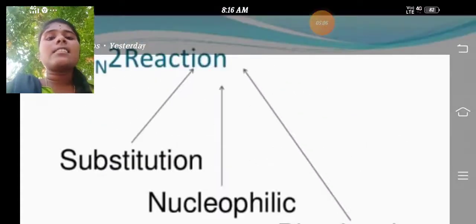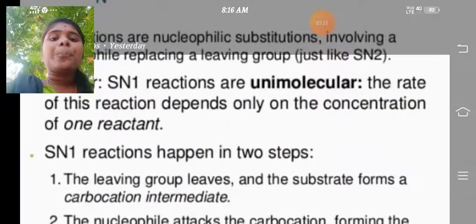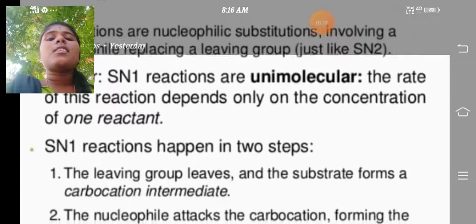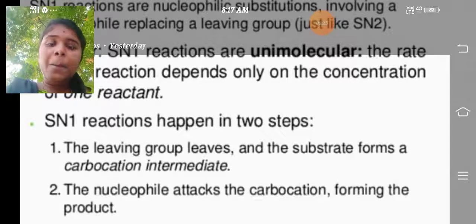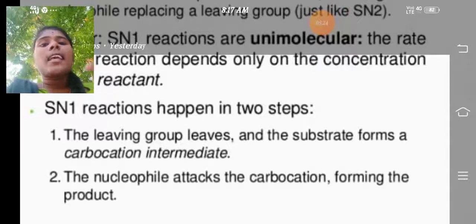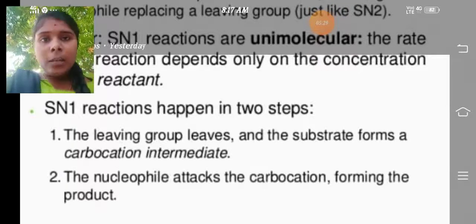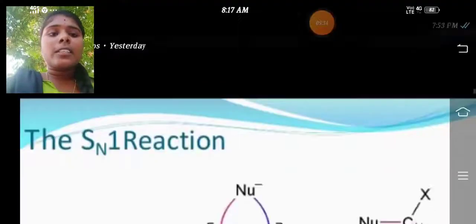It is taken as a single step. You see the SN1 reaction happens in two steps. In the first step, the leaving group leaves and the substrate forms the carbocation intermediate. The nucleophile attacks on the carbocation forming the product. The product is the racemic product.